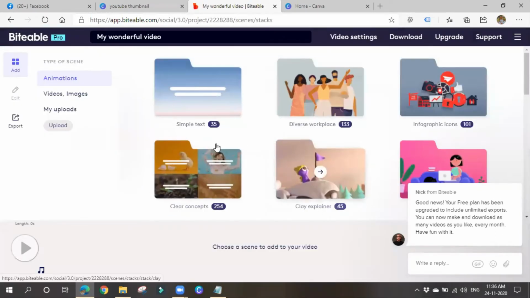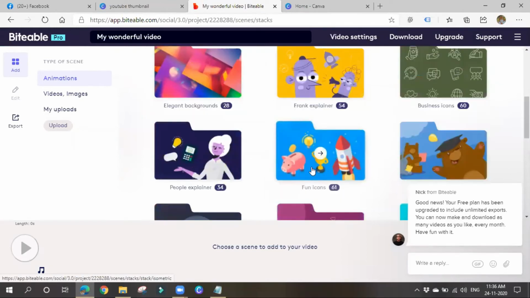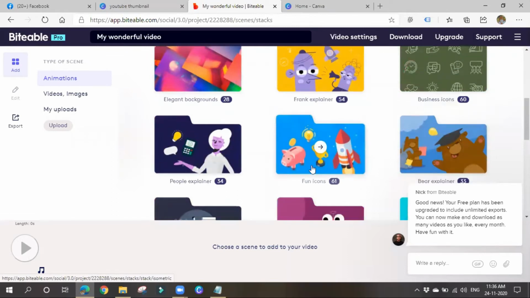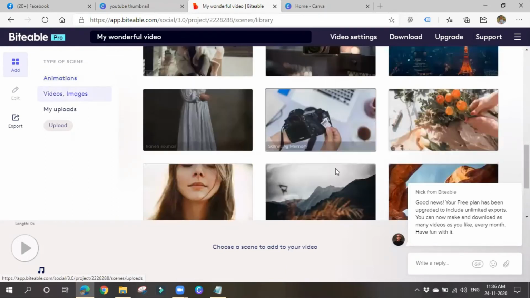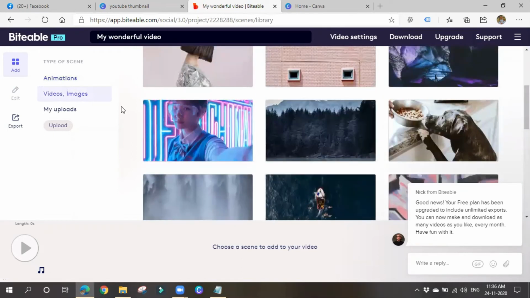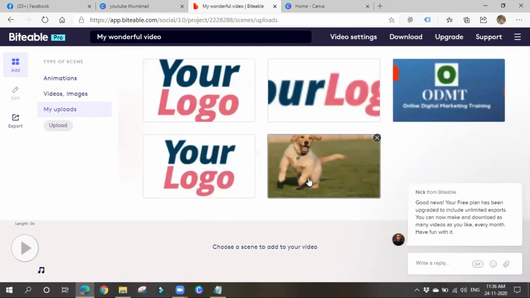Right, so now here you can choose animations. Whatever things you want you can choose. If you hover over these things, it will play for a minute like so. You can also go for videos and images. Simply choose some videos or images and make it into a video, or else you can upload your own videos and other things here.